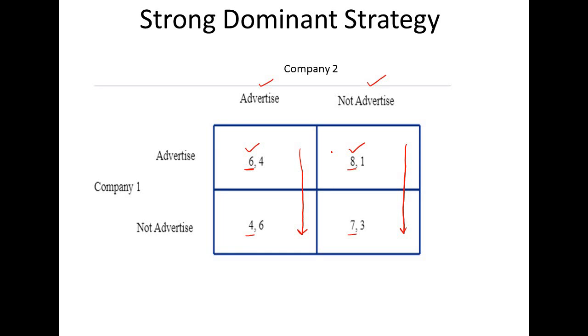So you can see that whether company 2 is advertising or not advertising, the optimal strategy for company 1 is advertising. It means advertising for company 1 is a strong dominant strategy, because in each and every case advertising is dominating the not advertising policy.